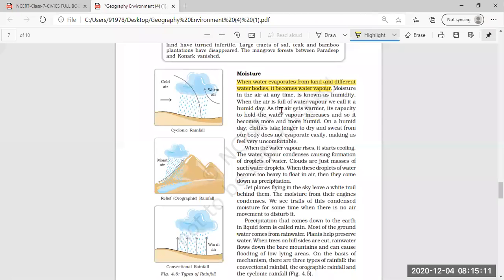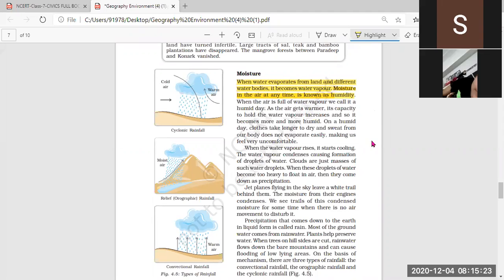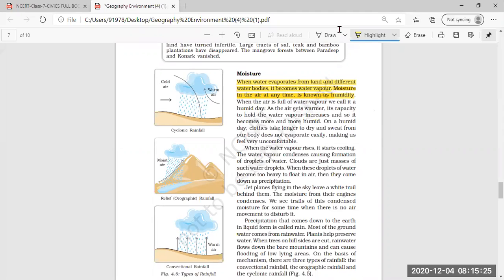Moisture in the air at any time is known as humidity. So what is moisture? Moisture is the amount of humidity present in the atmosphere, that is called humidity.